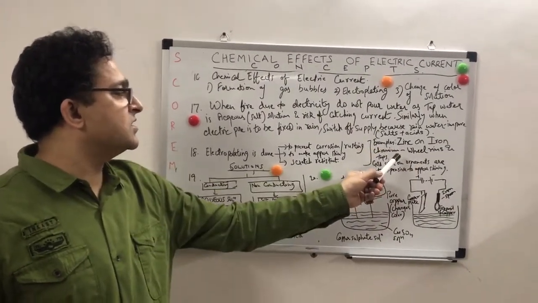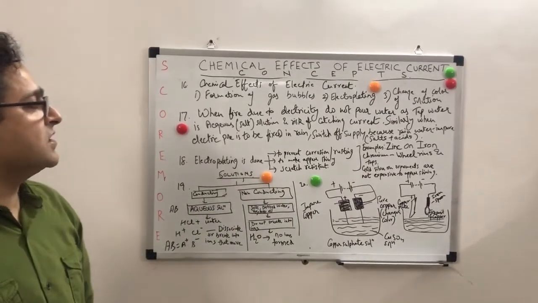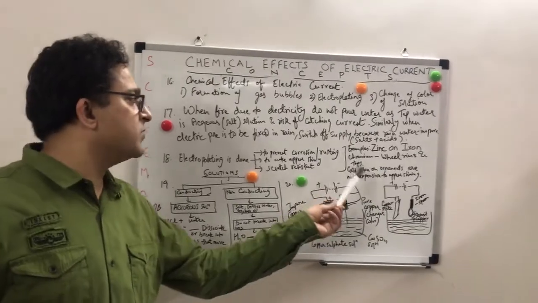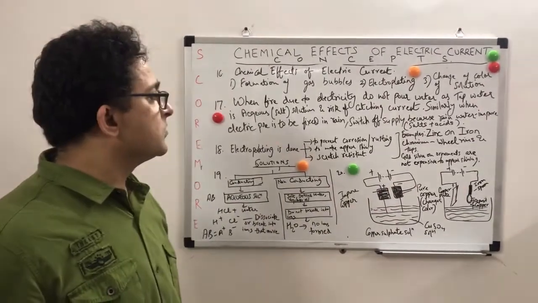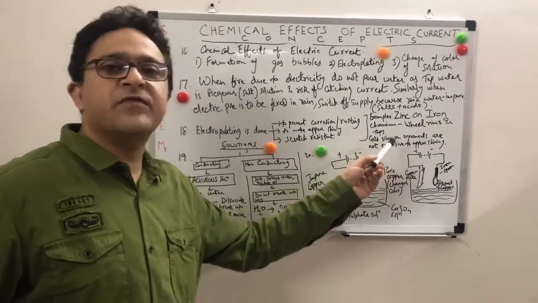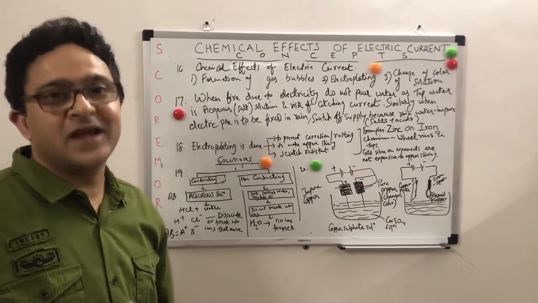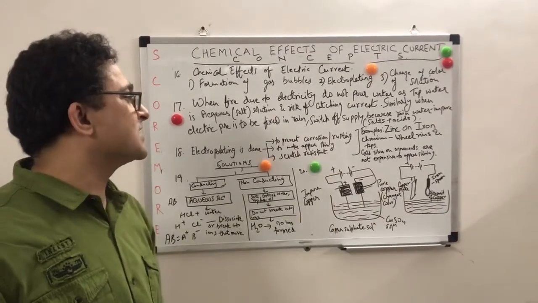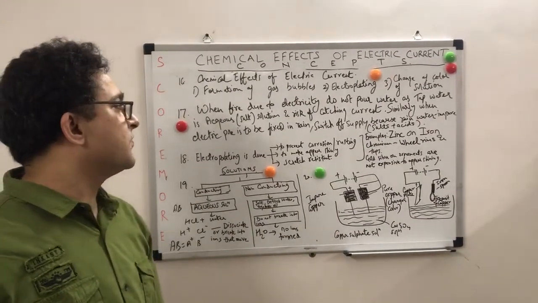Chromium is actually an expensive metal. So why is it electroplated? Because there are many things which have to appear shiny. Chromium has a shining effect. So wheel rims of the bicycle or the water taps, they will use chromium for electroplating.